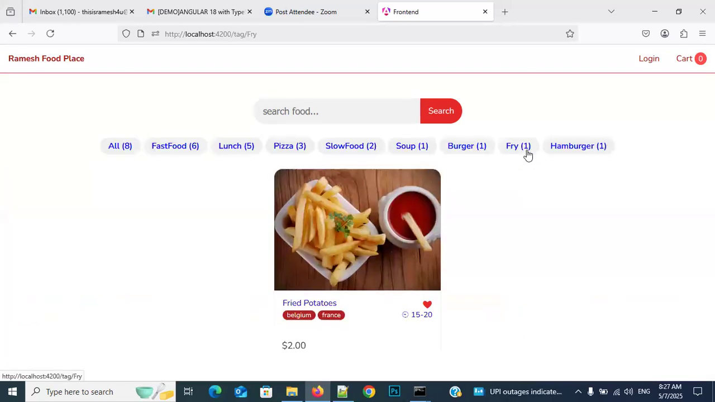For example, fry. How many are we getting? Fried potatoes, only one. How much count am I displaying here? Only one. This count is also coming dynamically from the database only. I am not keeping these 1 to 5 static. Each and everything is coming dynamically. Are all these images stored in MongoDB? Yes, MongoDB.